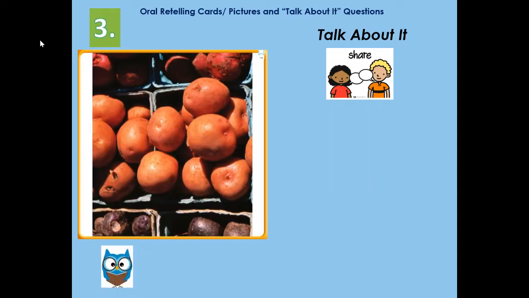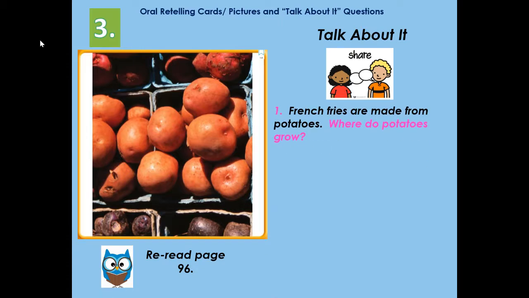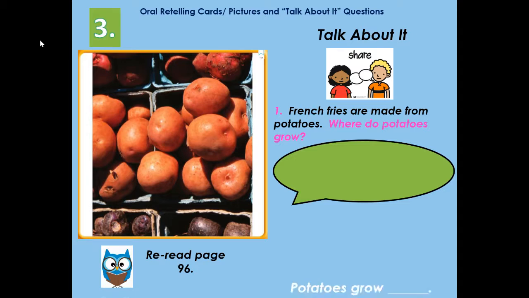Number 3, here's our next important detail. You can reread about it on page 96 of our Journeys textbook. Number 1, French fries are made from potatoes. Where do potatoes grow? So you can say potatoes grow.